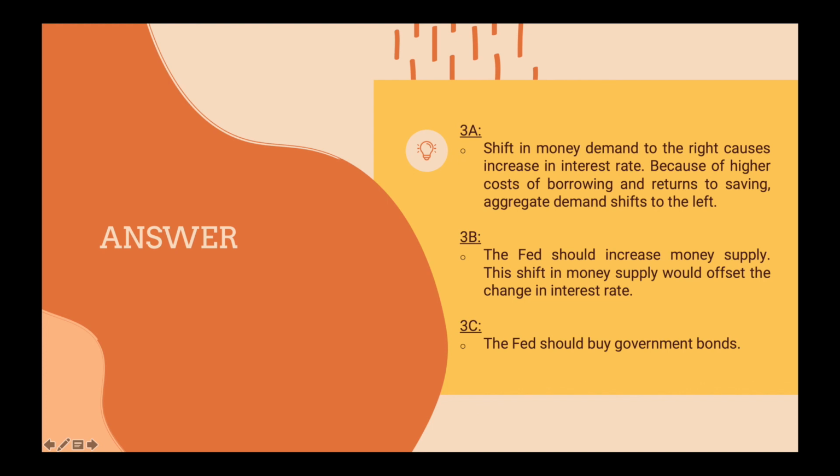Aggregate demand shifts to the left. B. If instead the Fed wants to stabilize aggregate demand, how should it change the money supply? The Fed should increase the money supply. This shift in the money supply would offset the change in the interest rate. And C. If it wants to accomplish this change in the money supply using open market operations, what should it do? Then the Fed should buy government bonds.